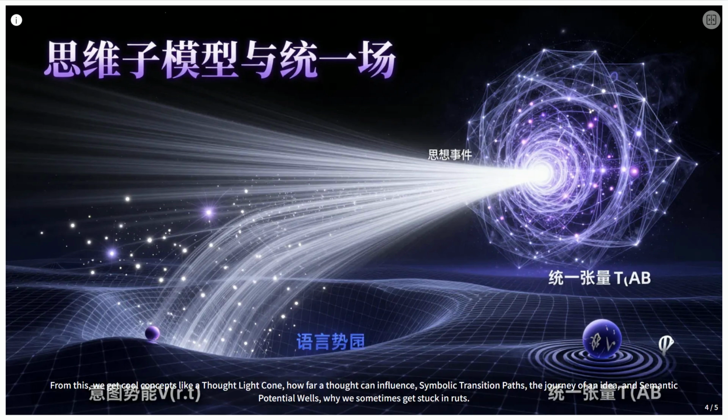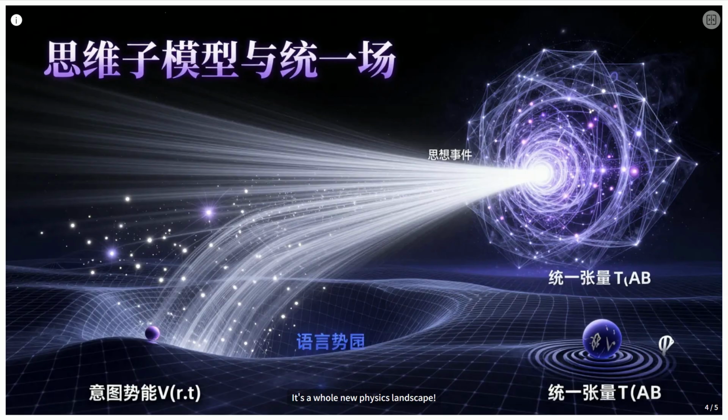From this, we get cool concepts like a thought-like cone, how far a thought can influence symbolic transition paths, the journey of an idea, and semantic potential wells. Why we sometimes get stuck in ruts. It's a whole new physics landscape.